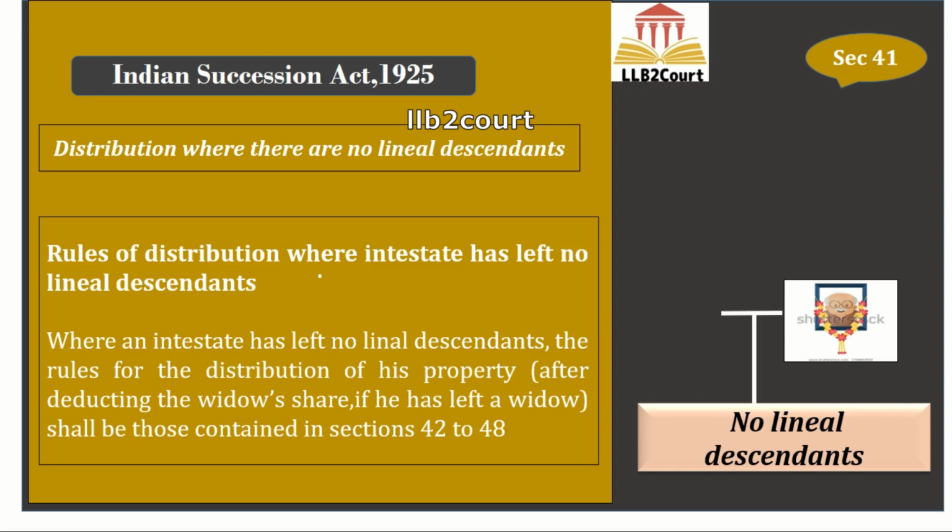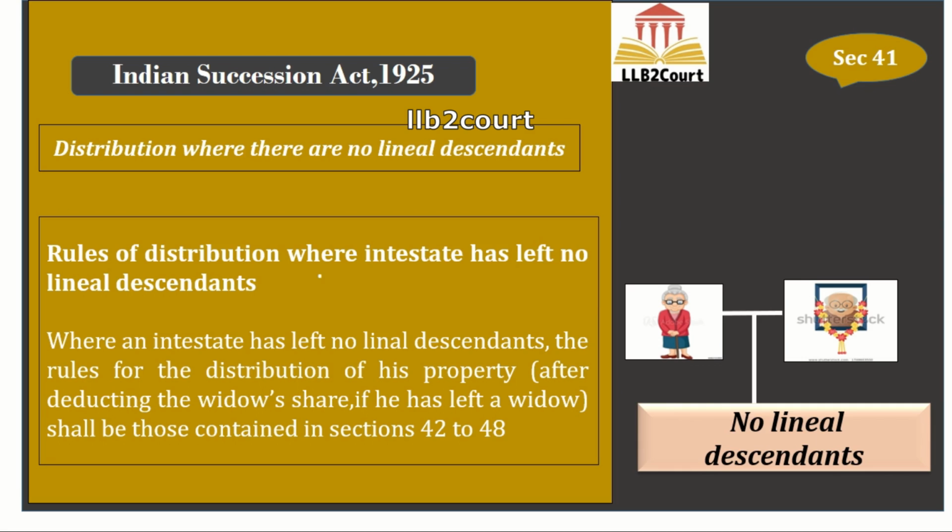The rules of distribution have been given from sections 41 to 48, but today we are going to see 41 to 44. So what it says: where an intestate has left no lineal descendants, the rules for the distribution of his property after deducting the widow's share, if he has left a widow. If the intestate left a widow, then we have to deduct the widow's share. If he didn't, then no need to deduct the widow's share.